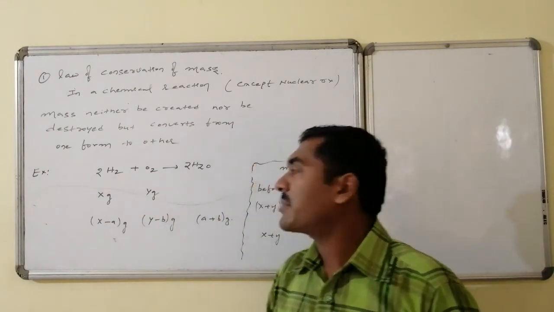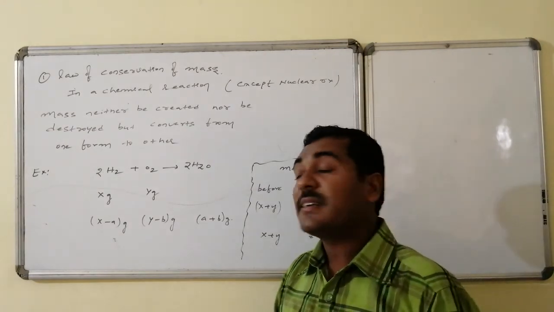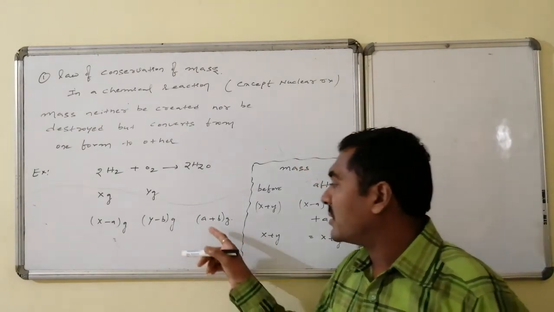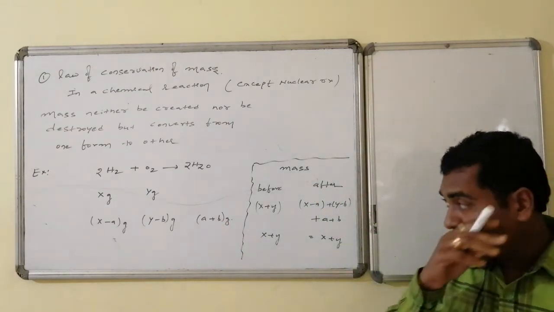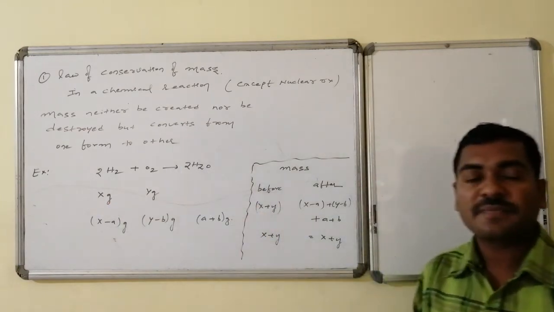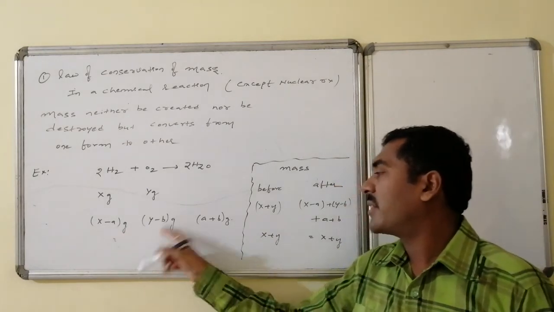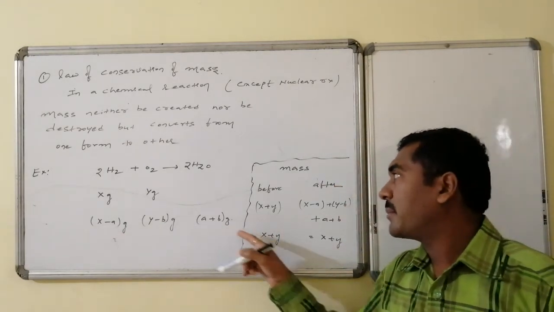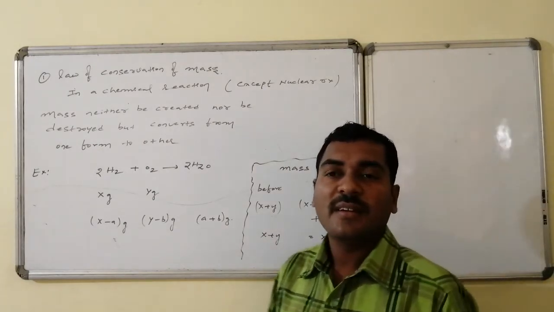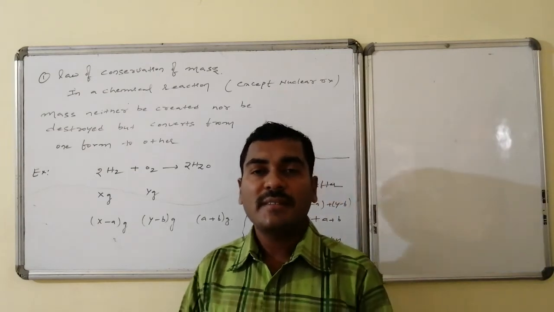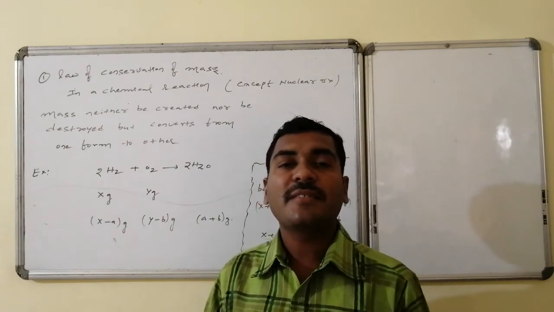Let us consider a grams of hydrogen is consumed and b grams of oxygen is consumed. As a result, the formed weight of water will be equal to a plus b grams. So the masses comparison: before reaction the total mass is x plus y grams, whereas after reaction the components are x minus a grams of hydrogen, y minus b grams of oxygen, and a plus b grams of water. Total is once again x plus y grams. Thus neither mass is generated nor destroyed. This is the law of conservation of mass.